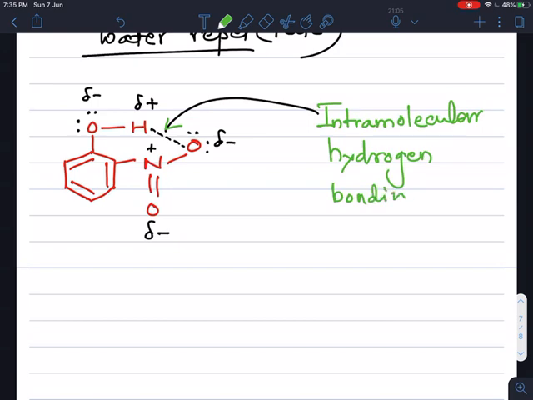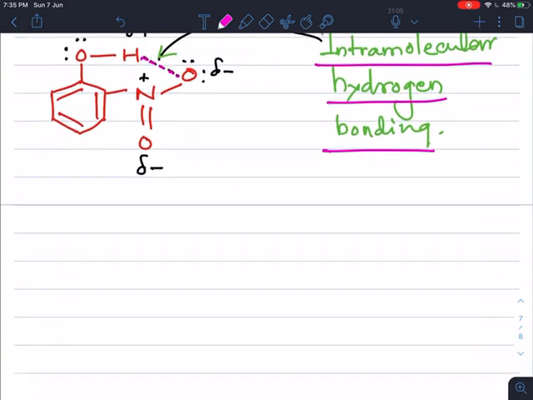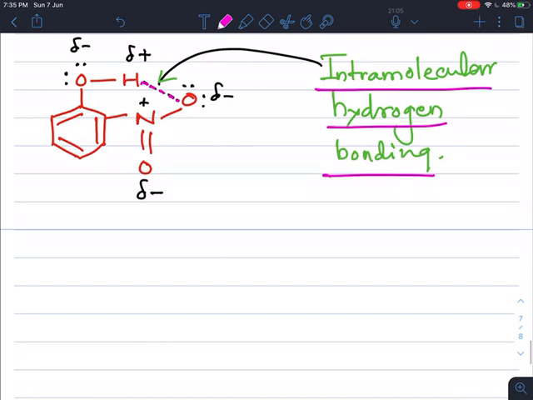Intramolecular hydrogen bonding means the hydrogen bonding takes place between atoms of the same molecule. Intra means in the same molecule the hydrogen bonding takes place. Okay, this is an example of ortho-nitrophenol.